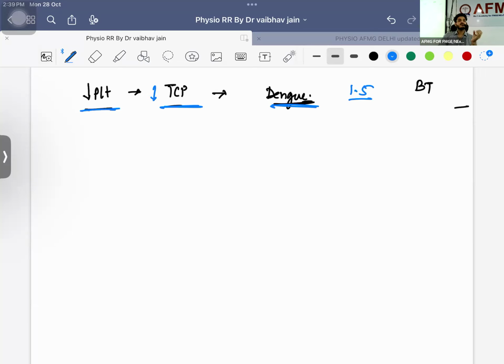At which point will you be giving the platelet transfusion? Less than 30,000. Less than 30,000, you will be giving platelet transfusion. What types of platelets are you having? Two types of platelets: random donor platelet and single donor platelet. Okay. Two types of platelets we are having, random donor platelet and single donor platelet.